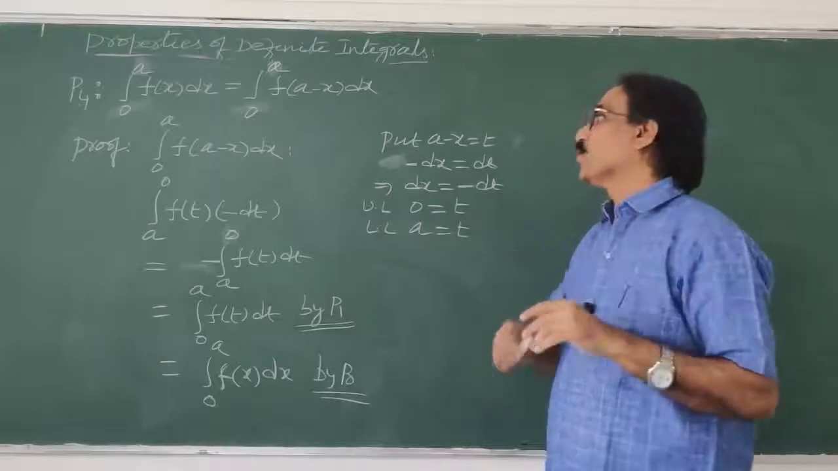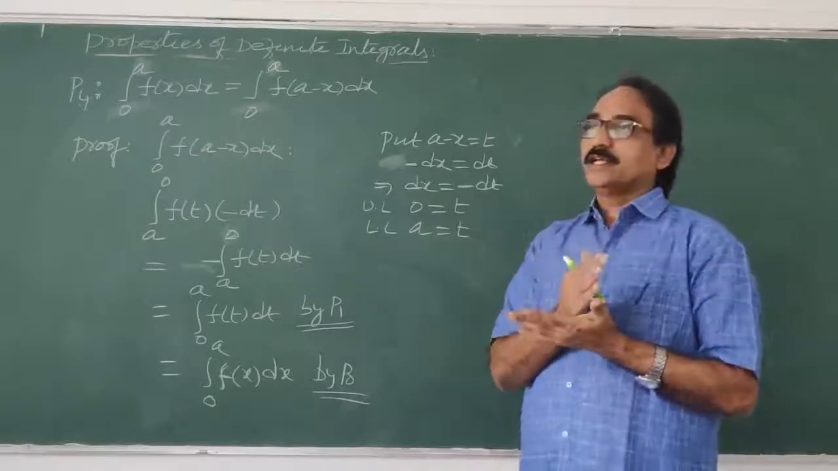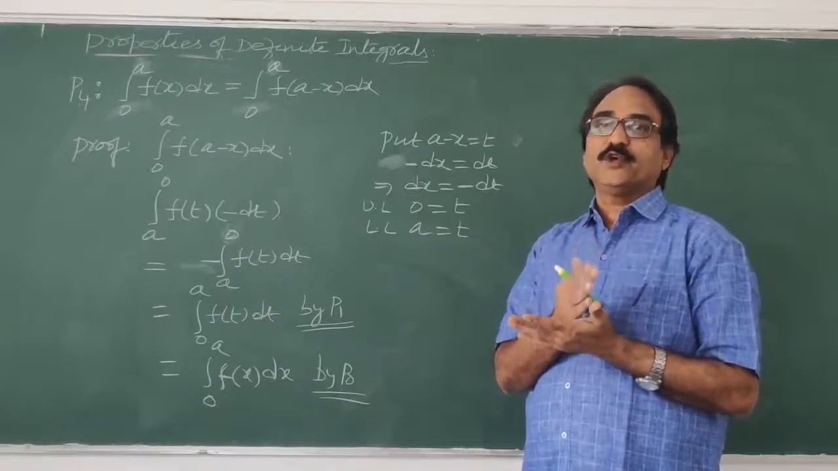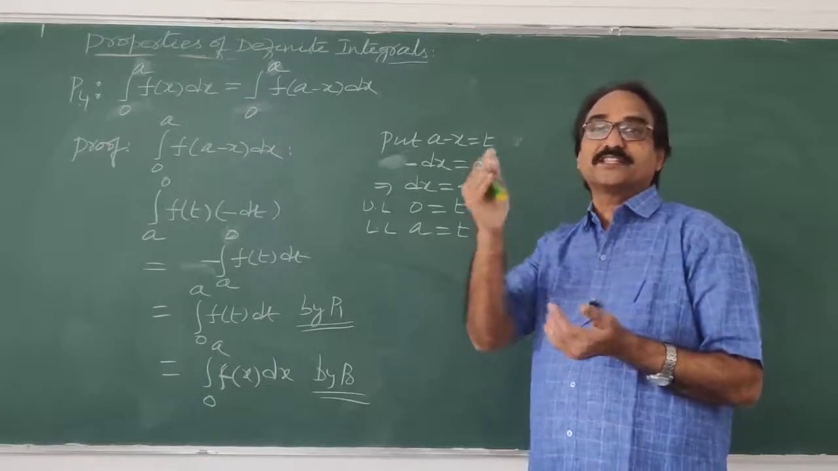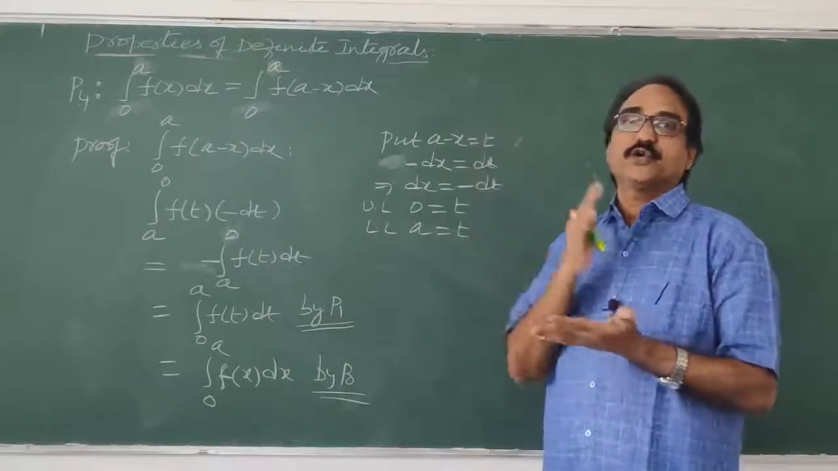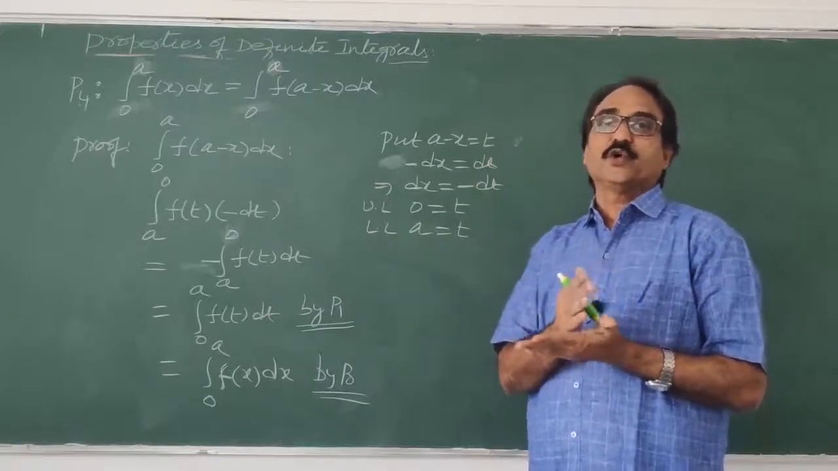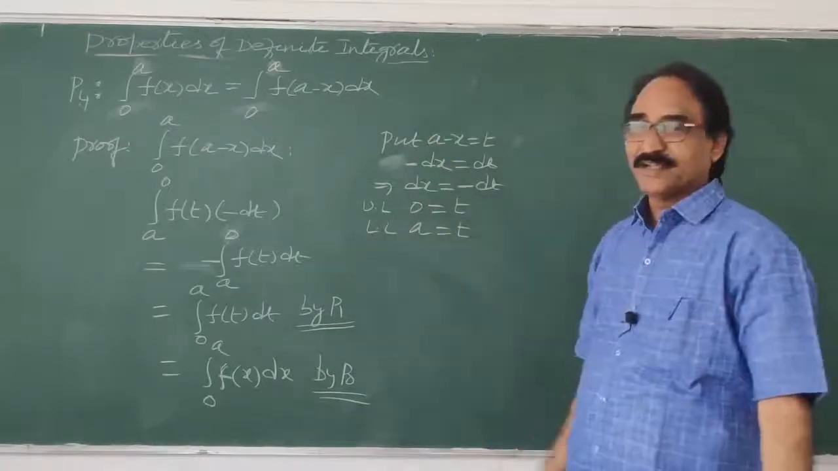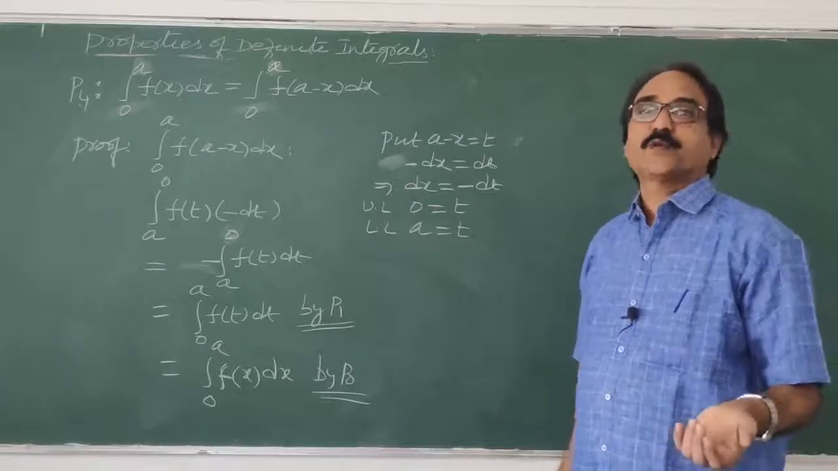Next, P3. What is P3? Integral a to b f of x dx is equal to integral a to b f of a plus b minus x dx, sir. Very nice. Next, P4. Integral 0 to a f of x dx is equal to integral 0 to a f of a minus x dx. So like this, we should remember the properties.